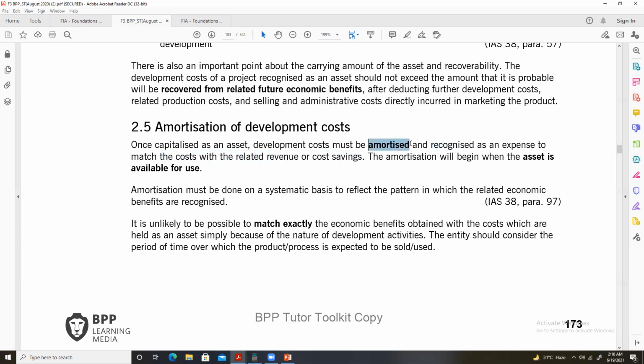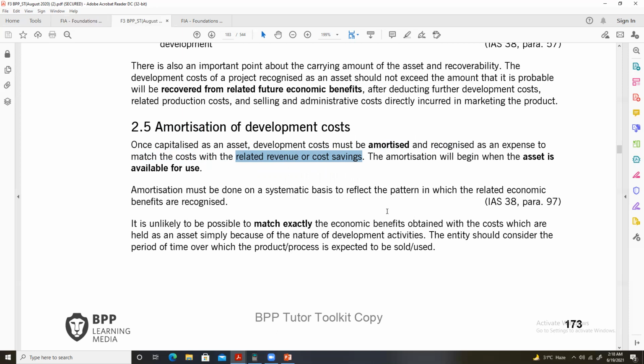In the same way as depreciation, amortization also follows the matching concept. In fact, match the cost with the related revenue or cost saving. The costs should match the revenues.